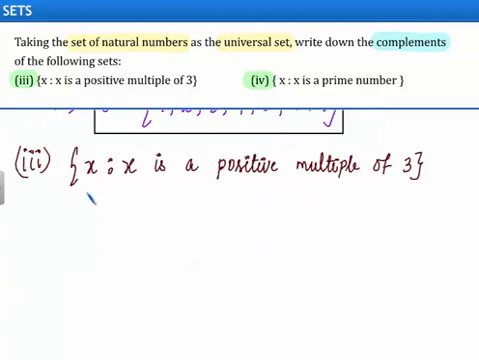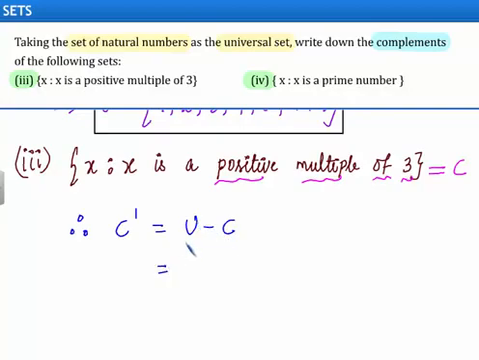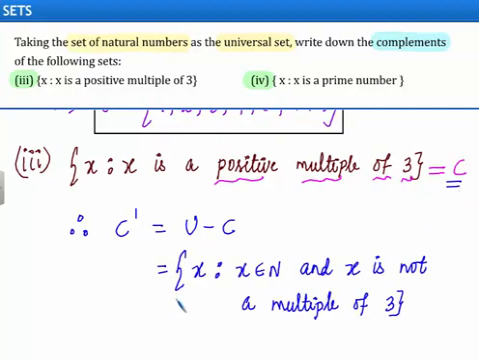The first set given to us is set of X such that X is a positive multiple of 3. We can denote this set as set C. Therefore, complement of the set C is equal to universal set minus the set C. So this will be equal to set of elements which are in the universal set but not in the set C. So this will be equal to set of X such that X belongs to set of natural numbers and X is not a multiple of 3.